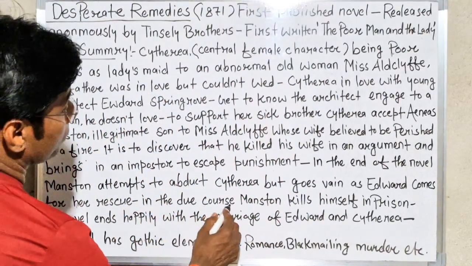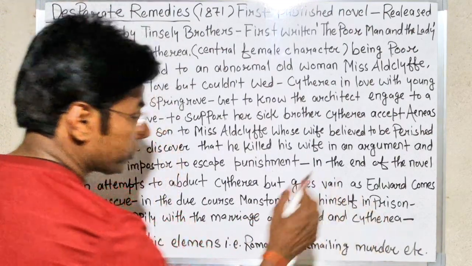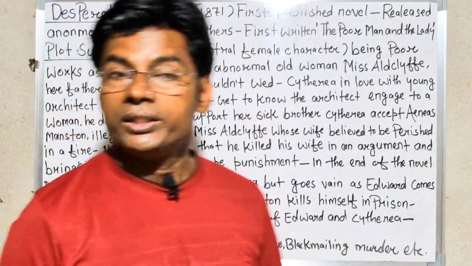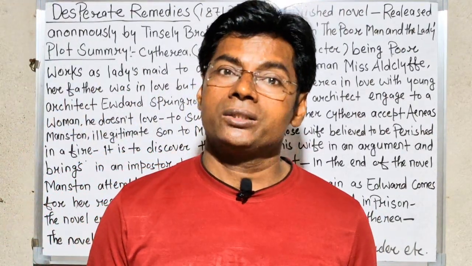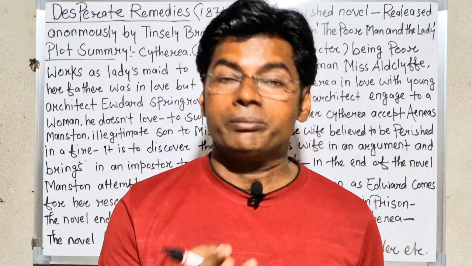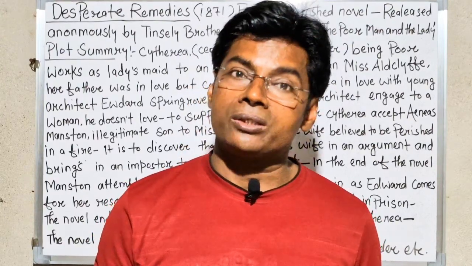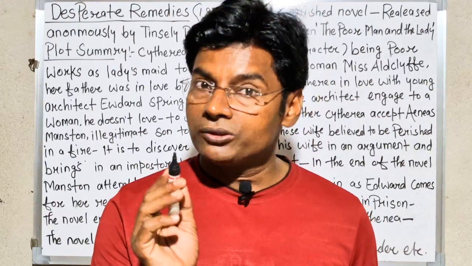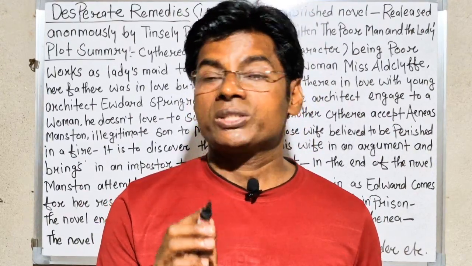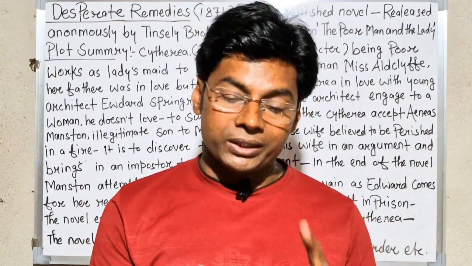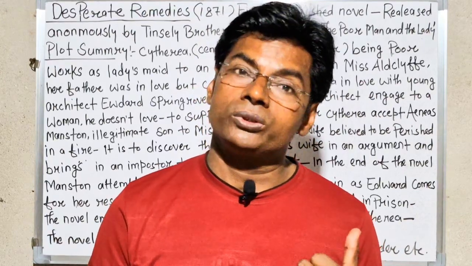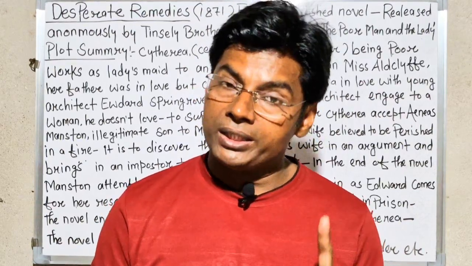In due course, Manston kills himself in prison. Later he is arrested and put behind bars, but there in prison, one day he commits suicide. Who? Mr. Manston, the illegitimate son of the old abnormal lady.